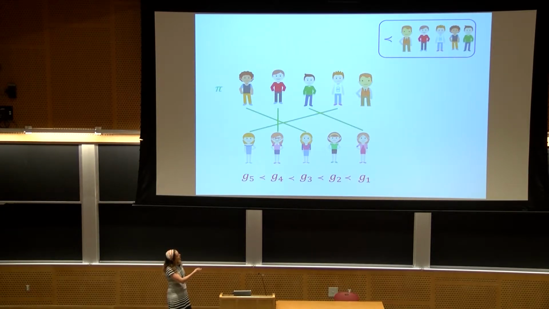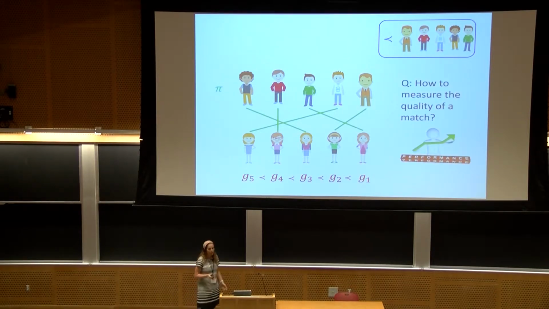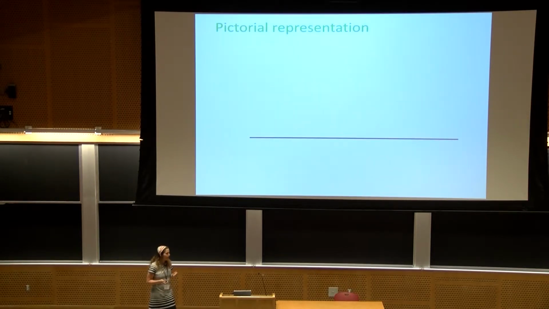Until in the end, the full ranking is revealed, and we have some matching. Okay, so this is an online matching situation, and the question is, how do we measure the quality of this matching? Before I turn to describe the performance measure that we use, let me show you a pictorial